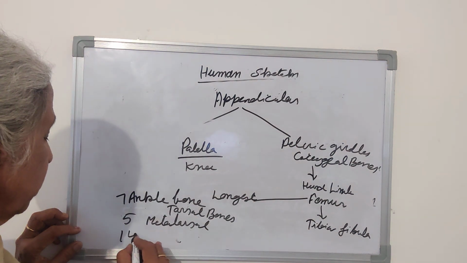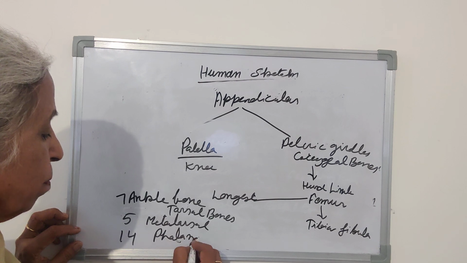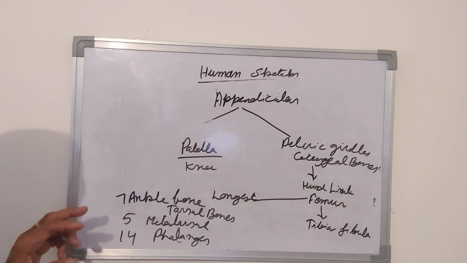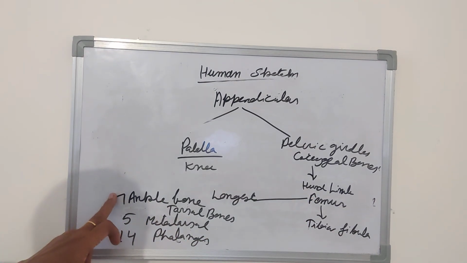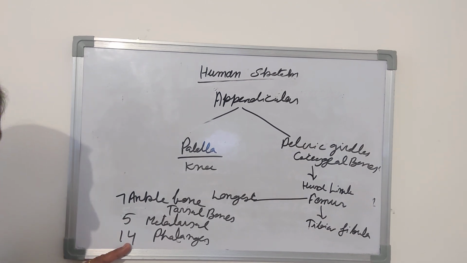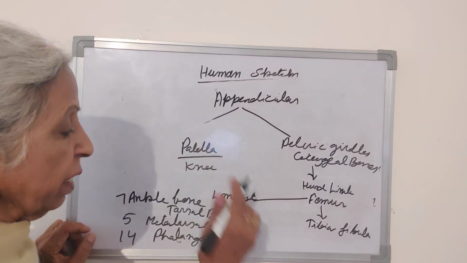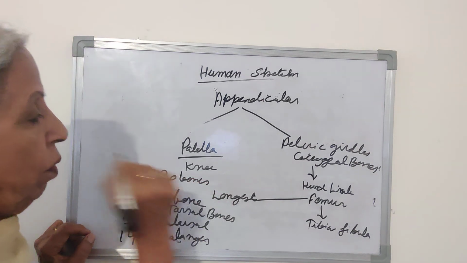And 14 phalanges are there. So how many bones are present in the limb? Femur, tibia, fibula 3, 7 tarsals 10, 5 metatarsals 15, and 14 phalanges, total 29, plus patella, total 30 bones are present in the hind limb.